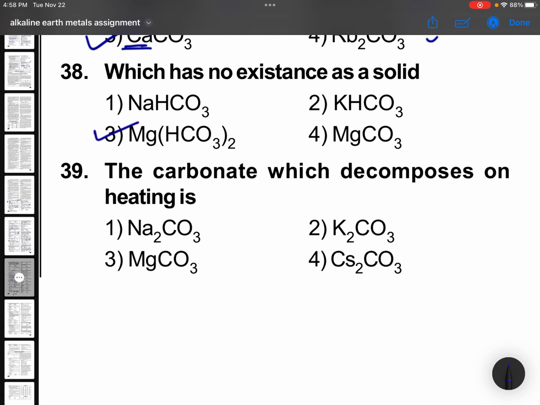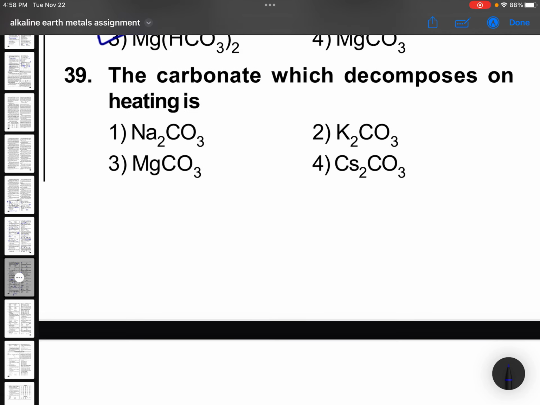Lithium and magnesium diagonal relationship, when we are discussing, we discuss this point. The carbonate which decomposes on heating is this first group, they are stable. This gives you CO2.